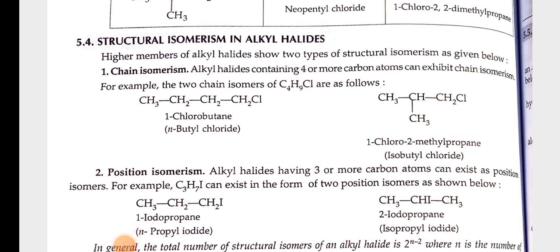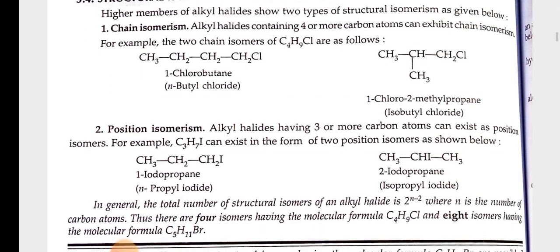Structural isomerism in alkyl halides. Higher members of alkyl halides show two types of structural isomerism as given below. Chain isomerism: alkyl halides containing 4 or more carbon atoms can exhibit chain isomerism. For example, the two chain isomers of C4H9Cl are as follows: 1-chlorobutane and 1-chloro-2-methylpropane.